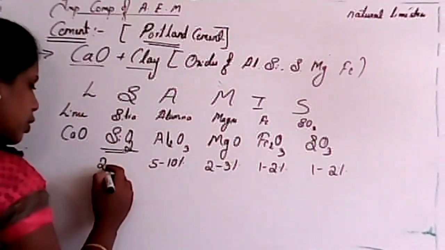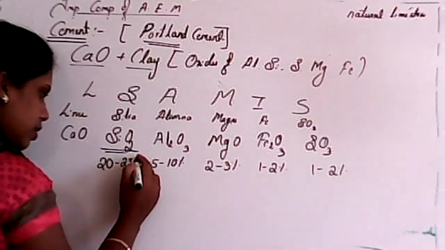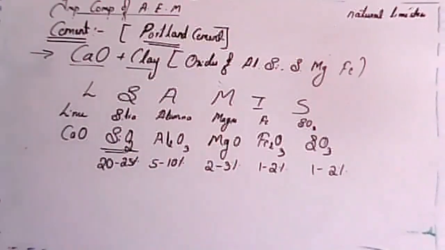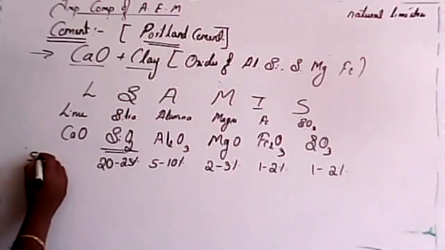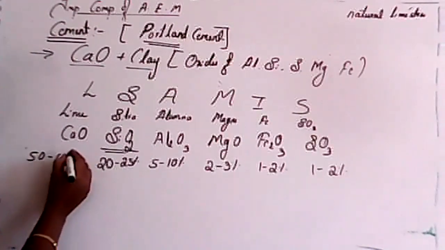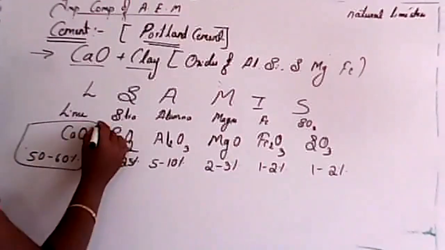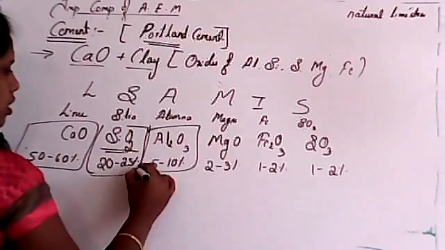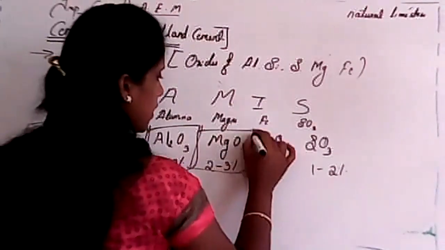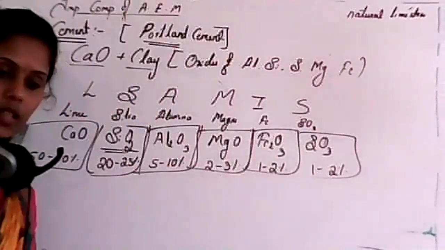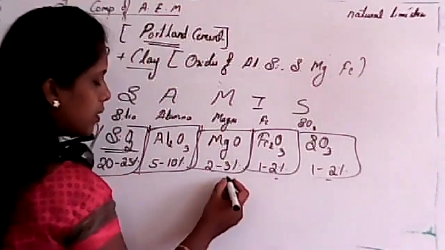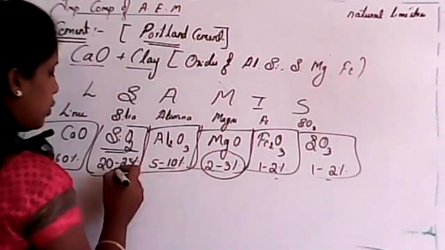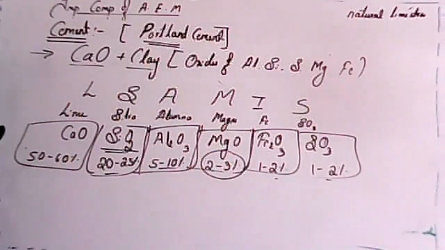Silica oxide is around 20 to 25%. And the last one is lime, which is very important. It is around 50 to 60%. See, so these are nothing but its compositions, or the abundance in a cement. Is it clear? Remember, 1 to 2%, it has also 1 to 2%. Next comes 2 to 3%, 5 to 10, 20 to 25, and 50 to 60.